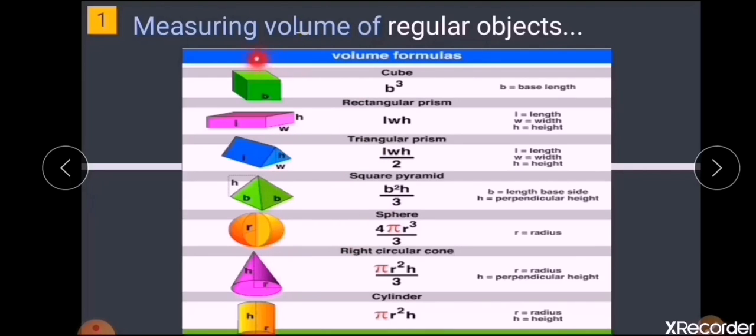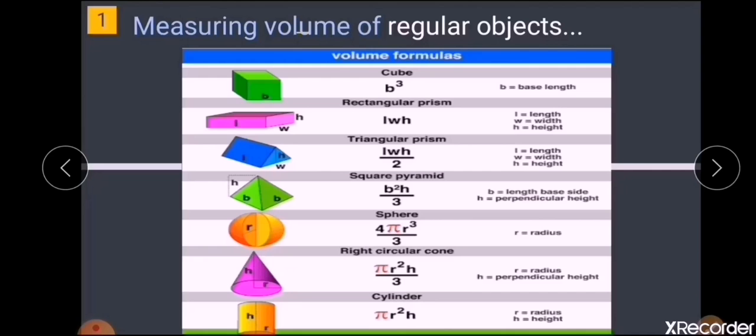These are objects having regular shapes, or regular objects. From the table itself, it is clear that there are direct volume formulas to calculate the volume of that particular shape.